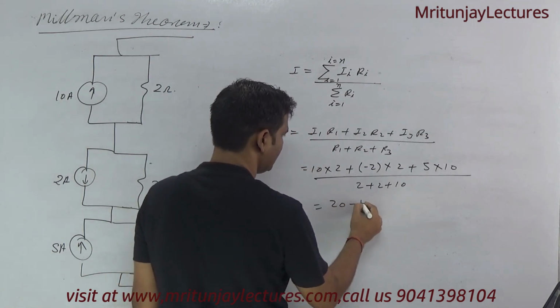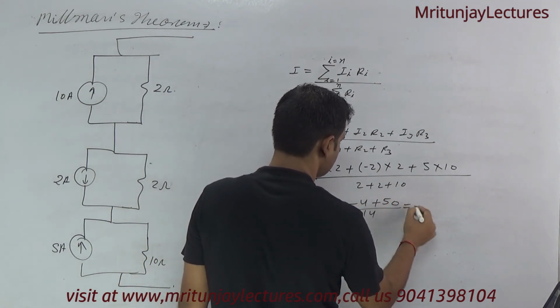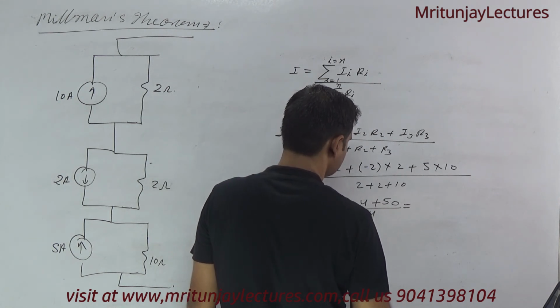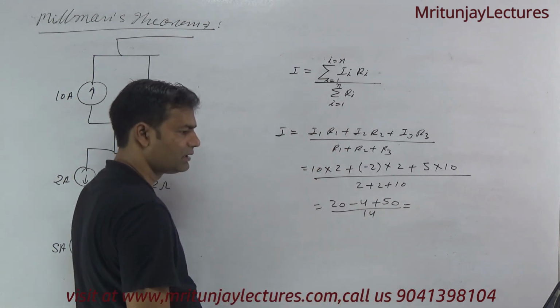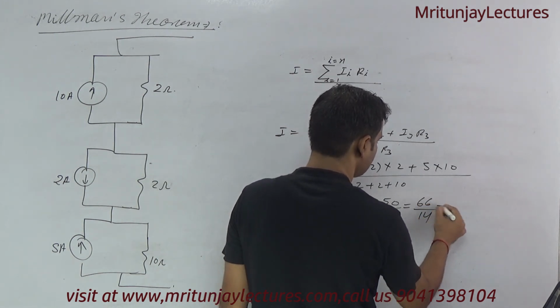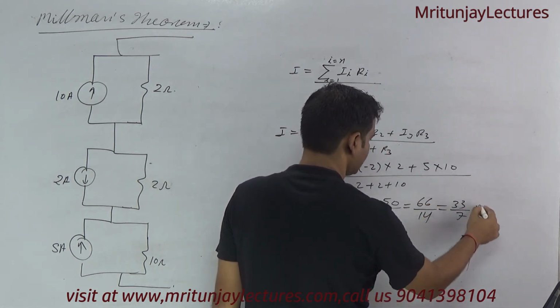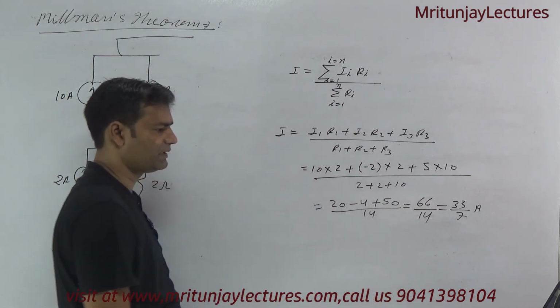That is 20 minus 4 plus 50 divided by 14. So 70 minus 4, that is 66 by 4. Okay, 33 divided by 7 ampere. This is the final answer. Make it.